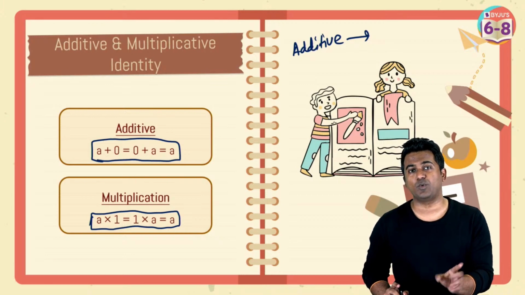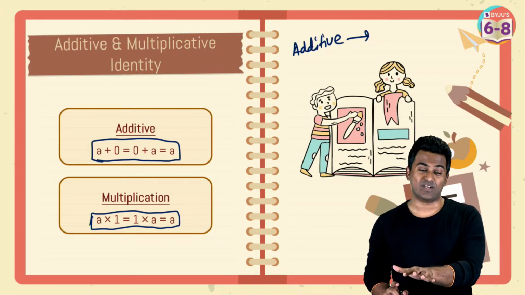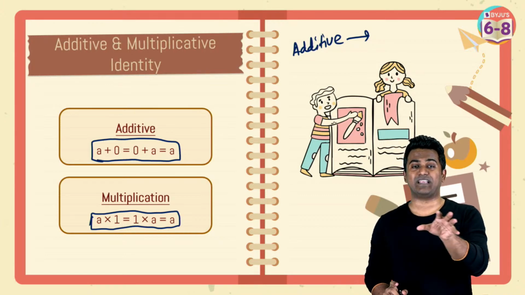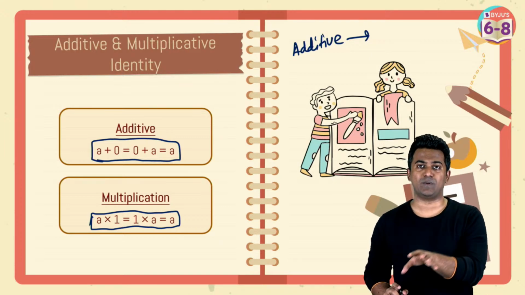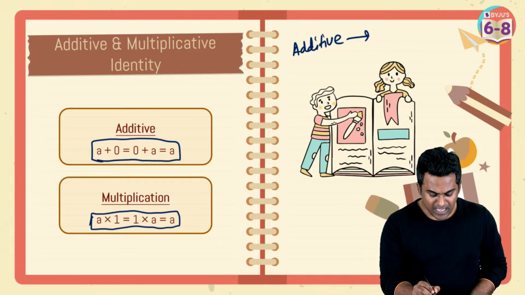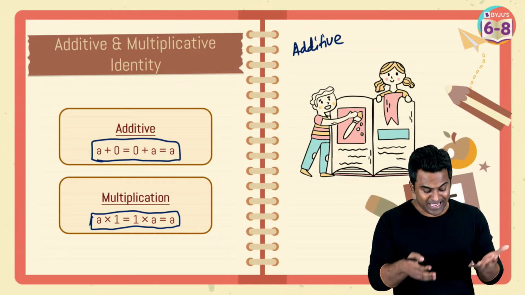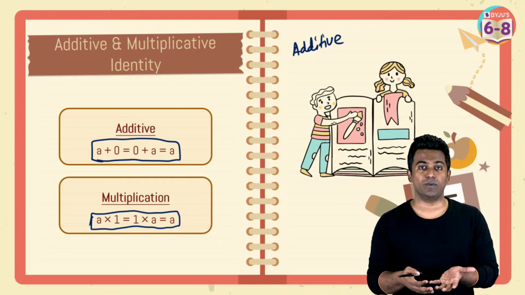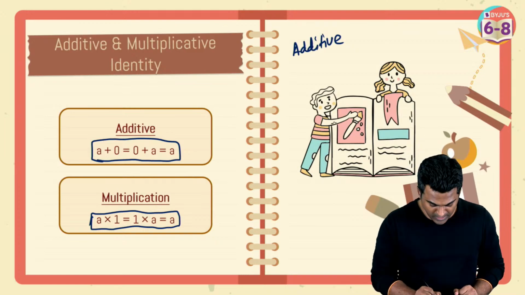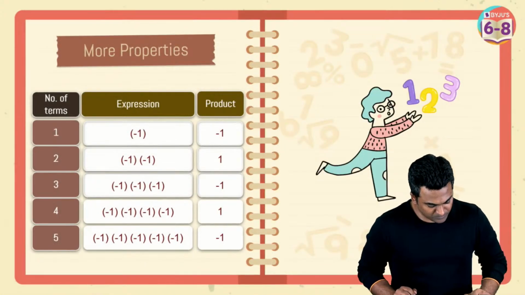There is a difference between inverse and identity. Additive inverse, additive identity. Do not get confused between these two terms. Additive identity of A is going to be 0. Multiplicative identity is going to be 1. Okay, all right. Moving on to the next thing now.